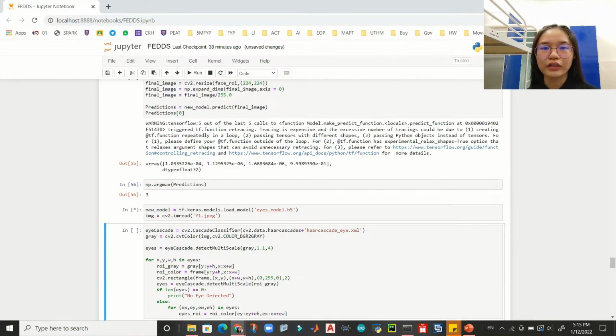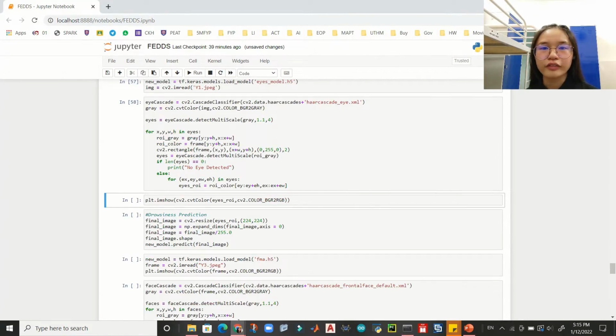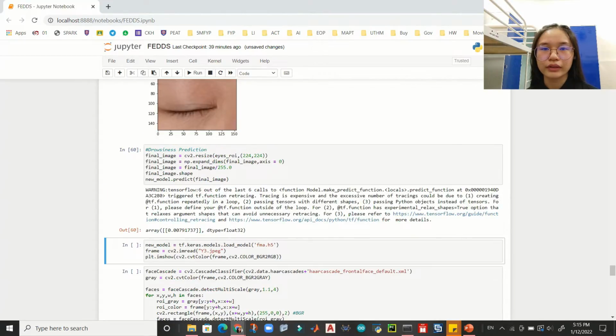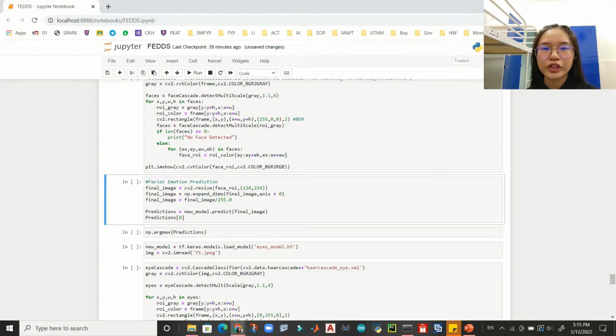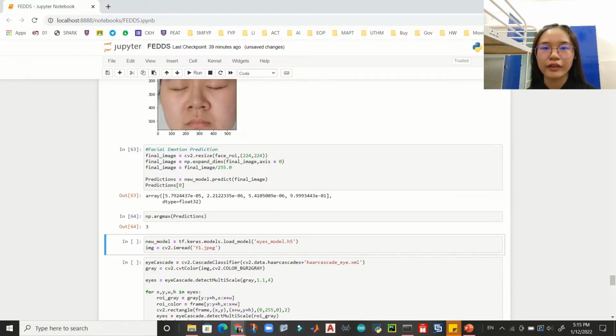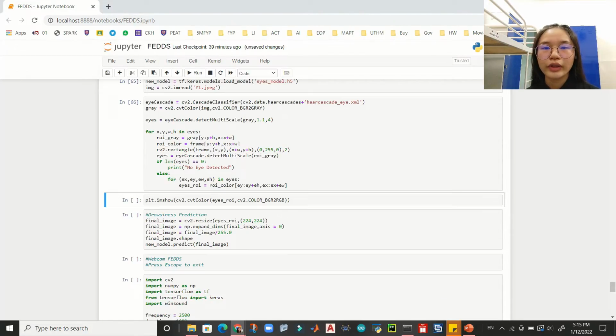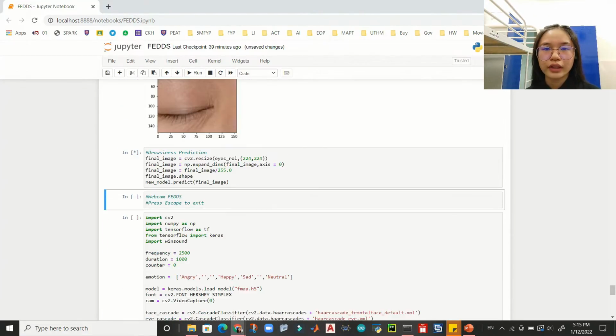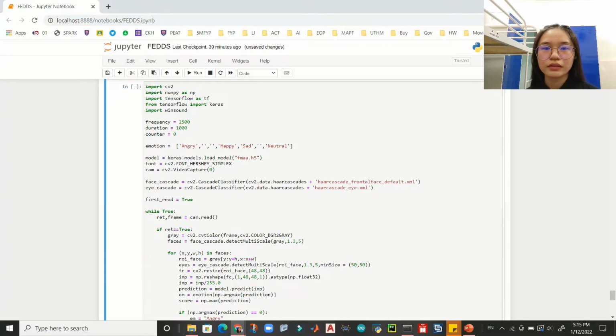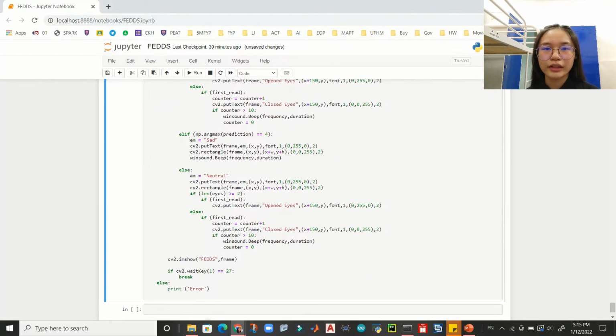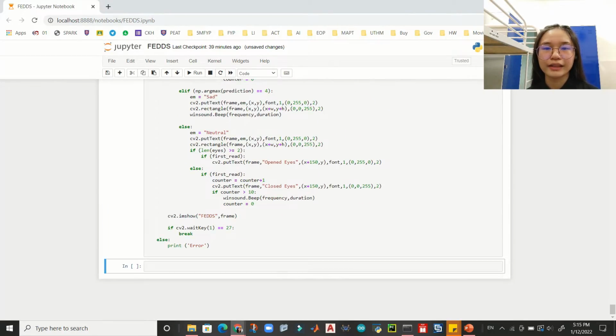Prediction is done with binary distribution, which has only values between 0 and 1. The classes are differentiated from closed eye to open eye from 0 to 1. When the value is closer to 0, it corresponds to closed eyes, while when the value is close to 1, it corresponds to open eye.